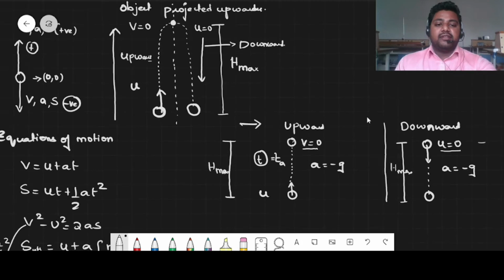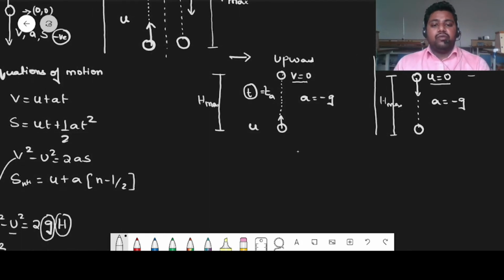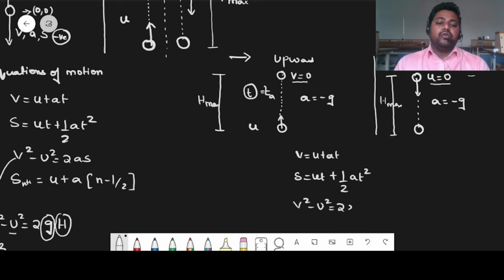If we analyze this with the equations of motion, we know v is equal to u plus at, s is equal to ut plus half at square, and v square minus u square is equal to 2as. Applying these three equations in this format, if you apply the first equation, 0 is equal to u minus g t of a. So you can write the time of ascent is equal to u by g.